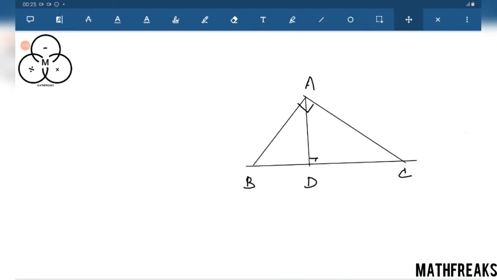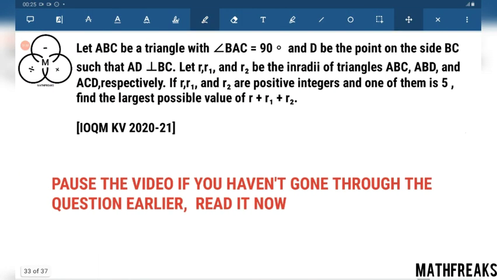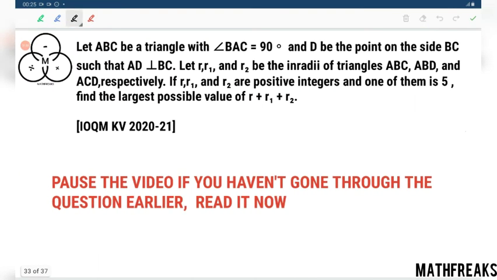This is a basic problem on similarity of triangles. After getting this figure, what clicks first in our mind is that the three triangles are similar to each other.